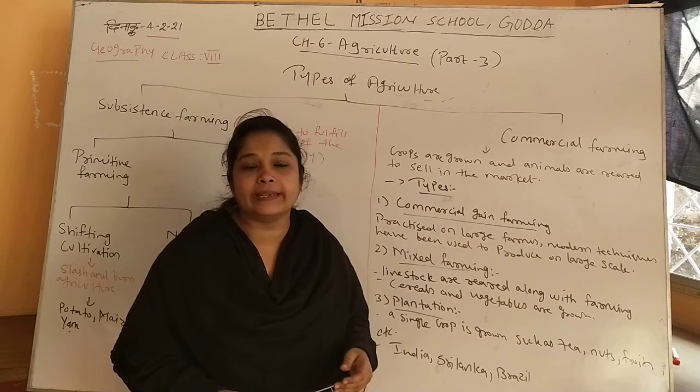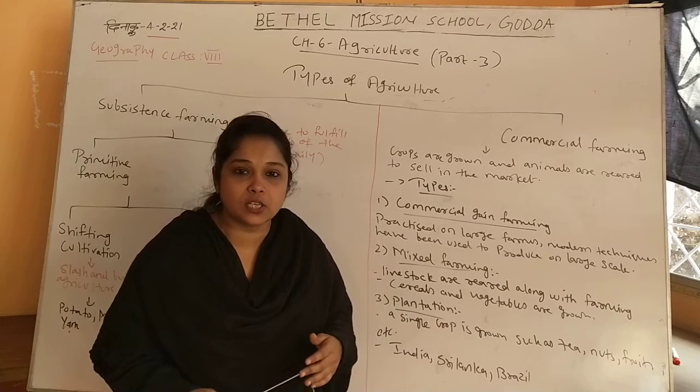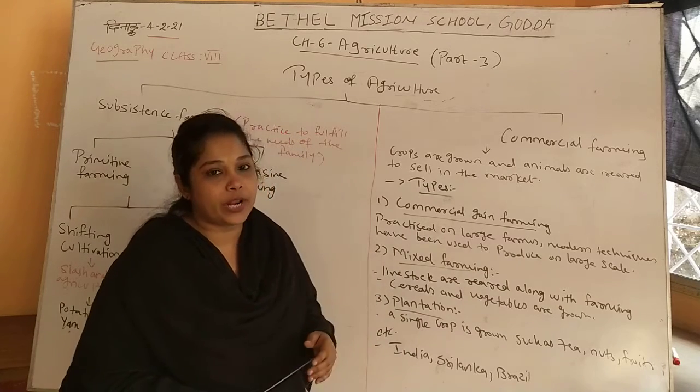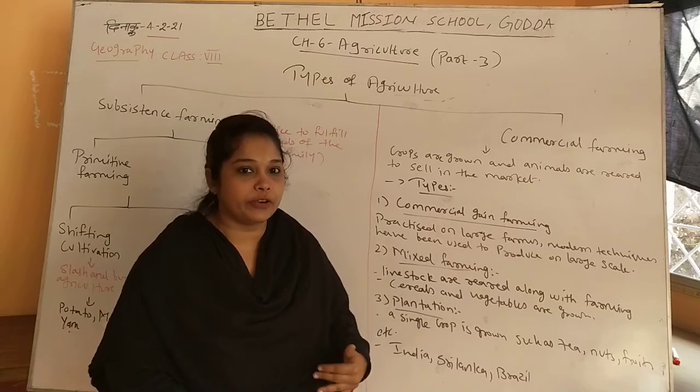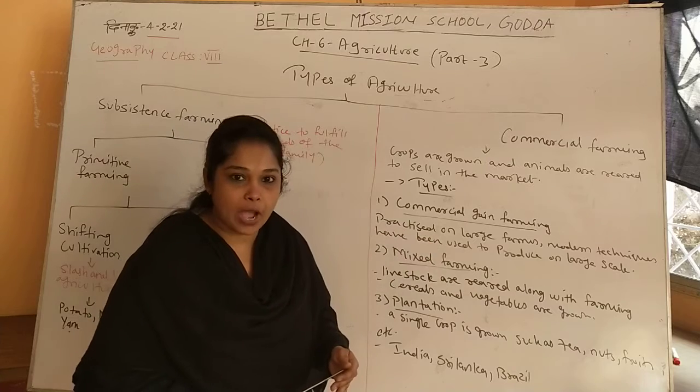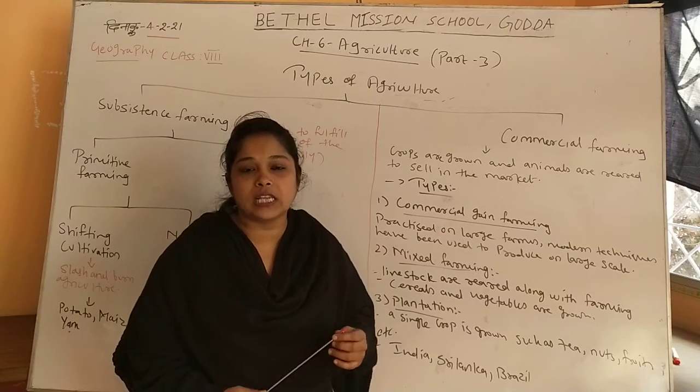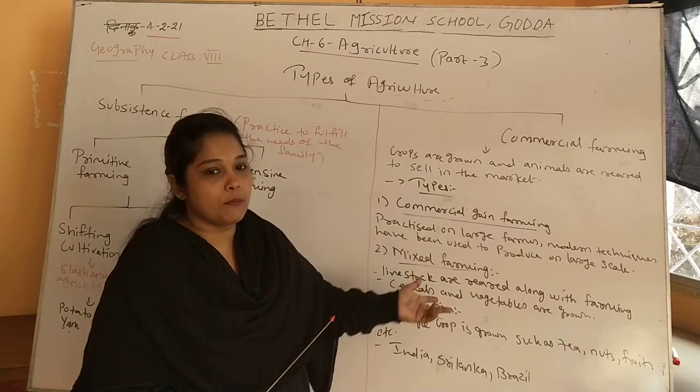They use modern techniques, machines and chemical fertilizers to increase the level of production so that they can produce on a very large scale and get more and more profit, which is called commercial grain farming. Tobacco and cotton are crops which can be grown commercially.